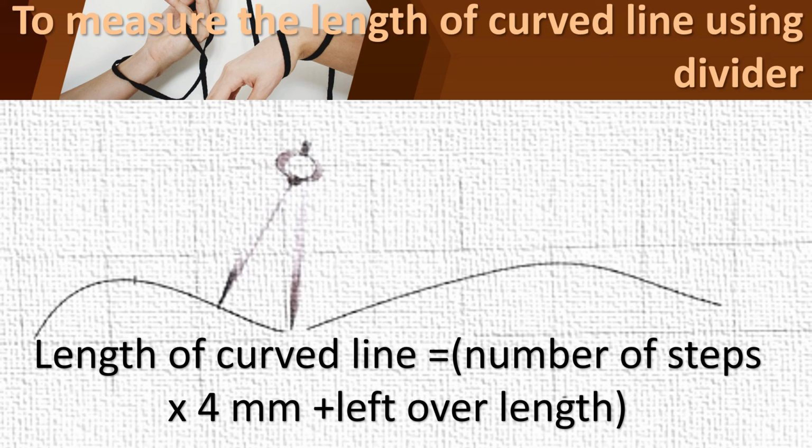And you should move the divider, taking each step and measuring. And then you should count the number of times you had moved the divider. With that we can find the length of the curved line. How? Number of steps into 4 mm plus leftover length. Can you all understand?